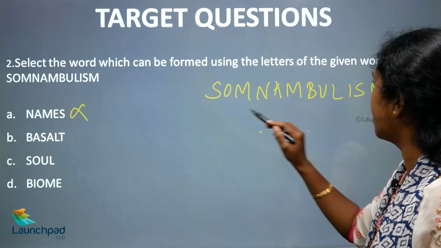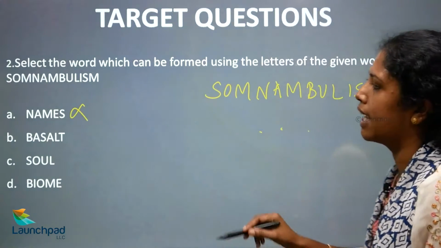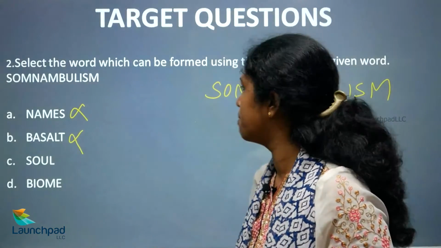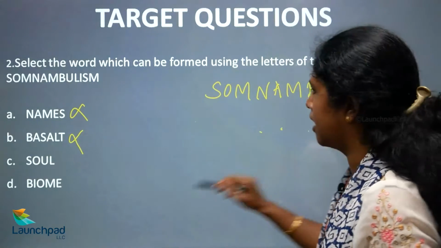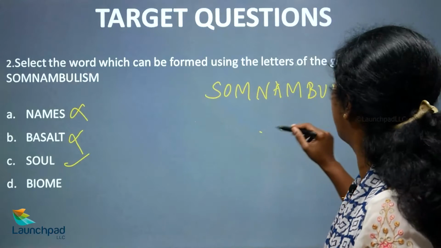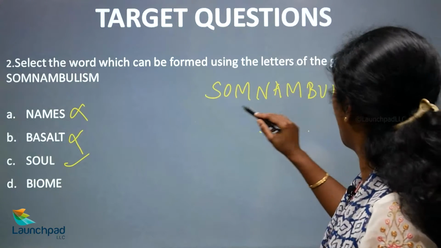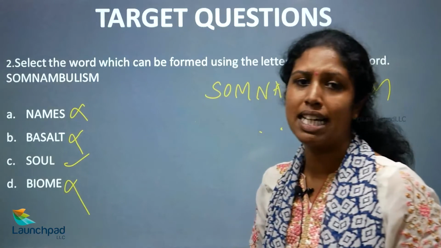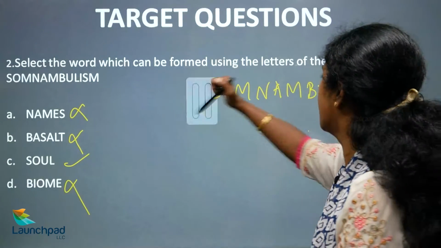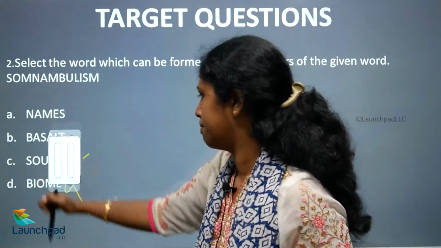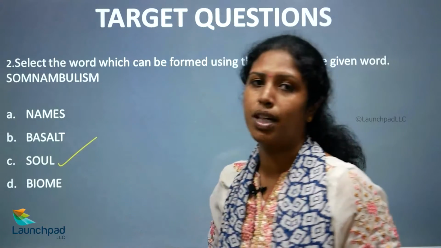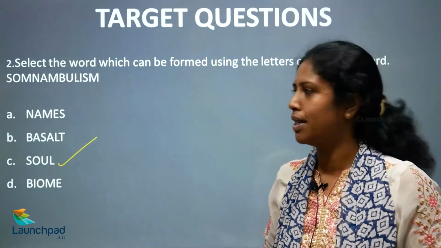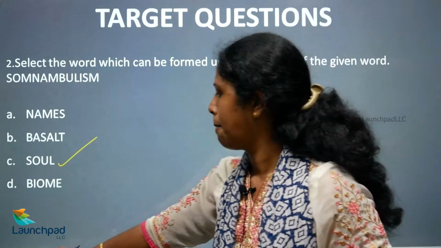Basalt: B, A, S, another A is missing, so this cannot be formed. S-O-U-L can be formed. B-I-O-M, E is not there, so biome cannot be formed. So which is your right option? Option C. Soul is the word that can be formed from the word somnambulism.